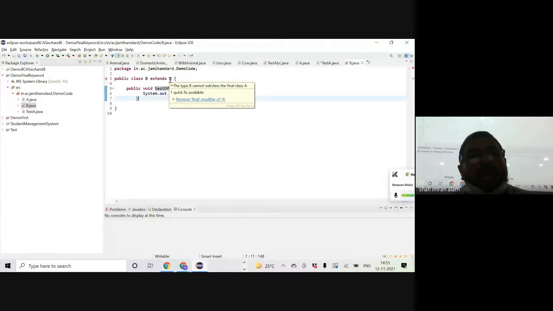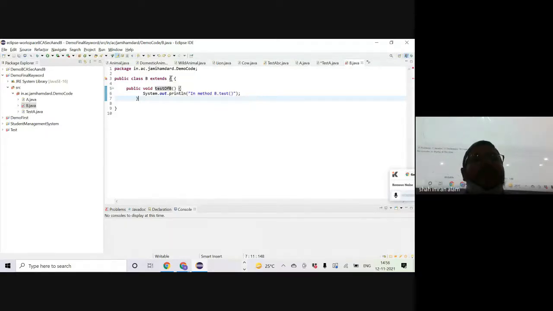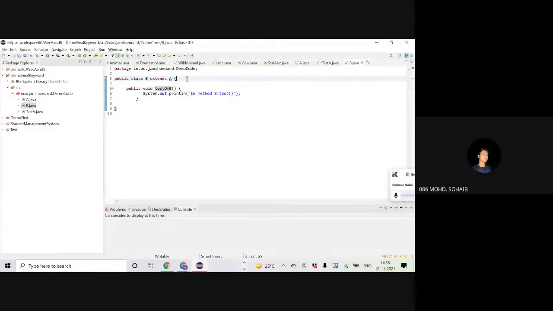Because we say that B is A, right? So when A is final, then there is no question of any alteration in A, right? So if you declare the class itself as final, then you are restricted from extending that class. You cannot create a child class out of that class. That means class A remains final, means it cannot be subclassed. Okay? Guys, okay? Yes, sir. Okay.